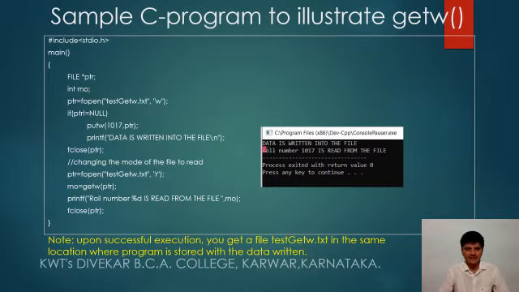So here data is written into the file. R number is assigned by the returned value from the getW function, which is specified by the pointer, and it is stored here. Then R number is concatenated with a user string, and with the help of printf it is displayed. So here roll number is 1017, it is read from the file. So this is about the getW function, which reads a numeric data from the file.